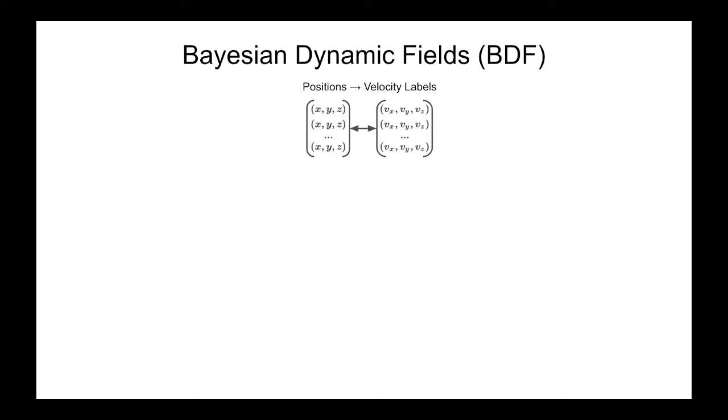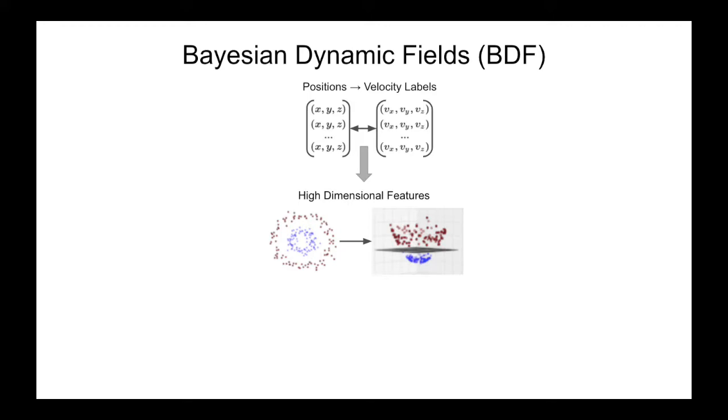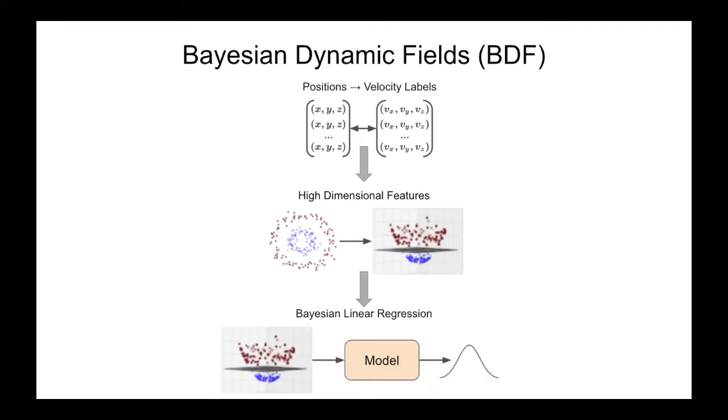Once we have our dataset, we use a nonlinear function to map the position measurements into a high-dimensional yet interpretable feature space. This step is needed in order to model nonlinear relationships between position and velocity in our data. Next, we learn a parametric model using Bayesian linear regression to predict a distribution over velocities from our high-dimensional features. Once our model is learned, this creates a continuous function with which the mean velocity and variance can be queried at any position in 3D space on our map.